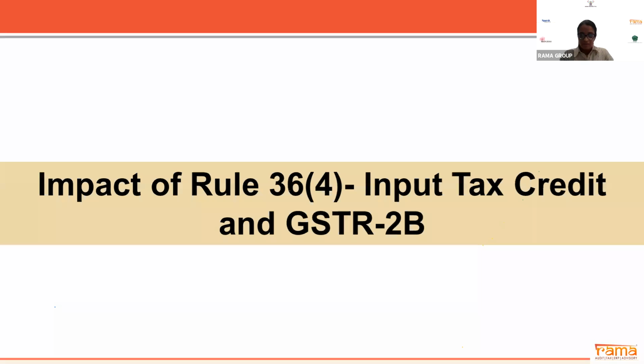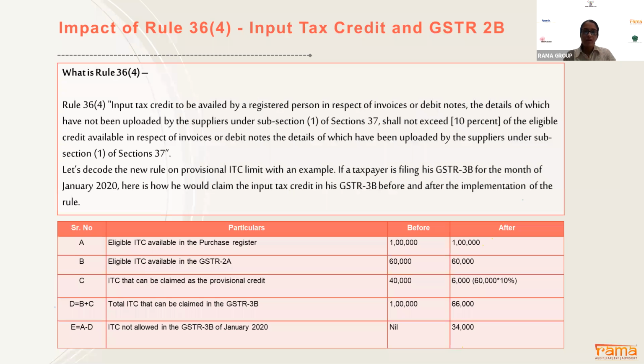Okay. So we come to Rule 36(4). First, we will explain what this Rule 36(4) means, and then the differentiation between 2B and 2A, with a few examples that will help you in the computation of ITC. Now, what is Rule 36(4)?